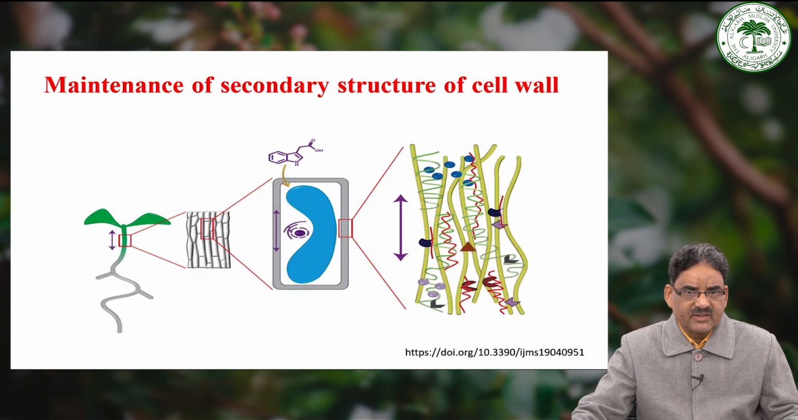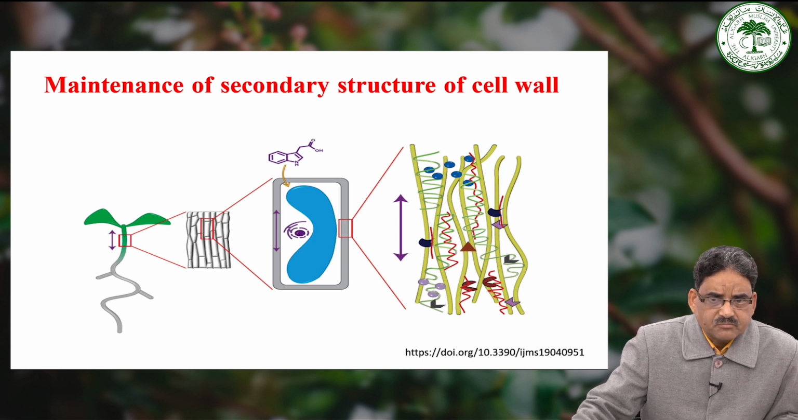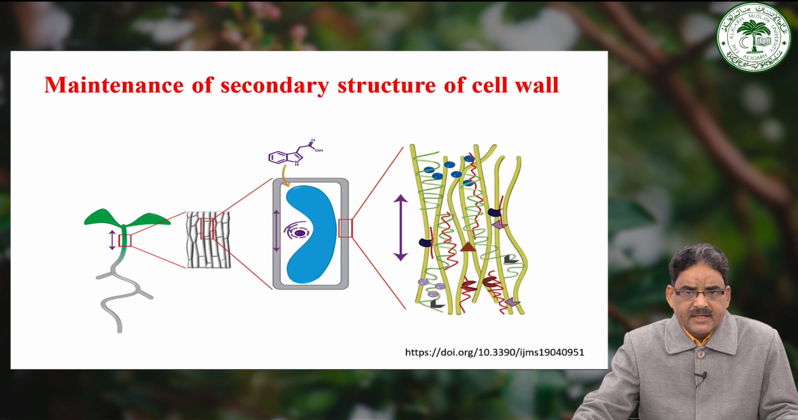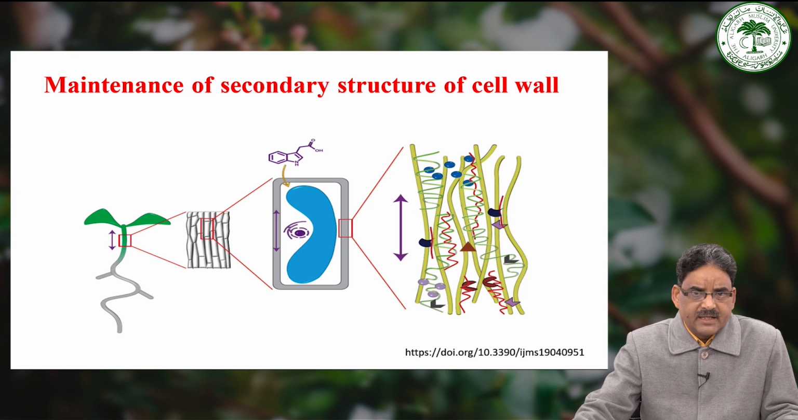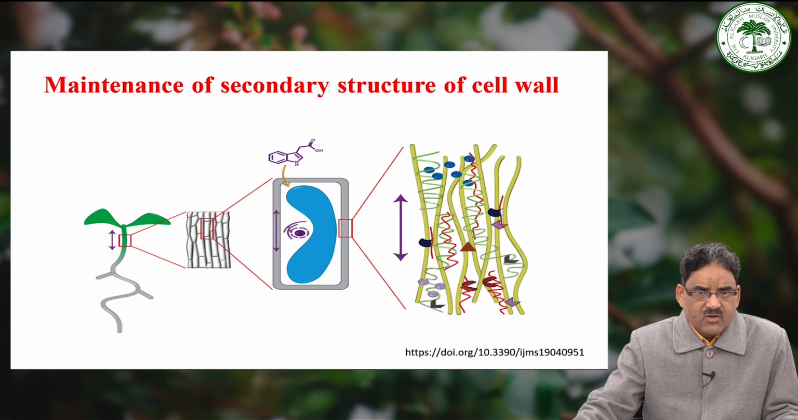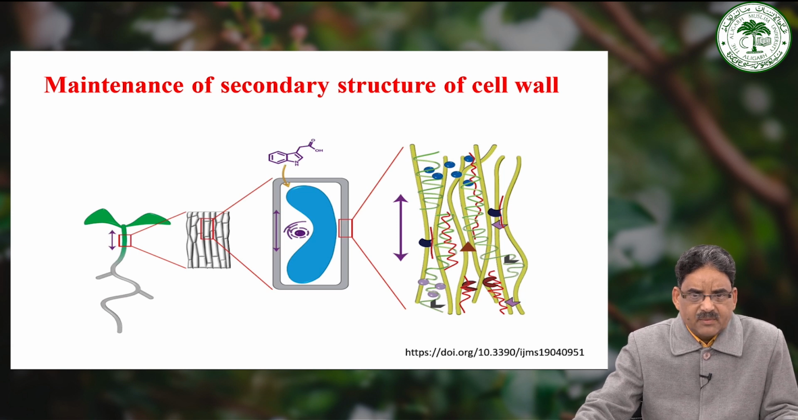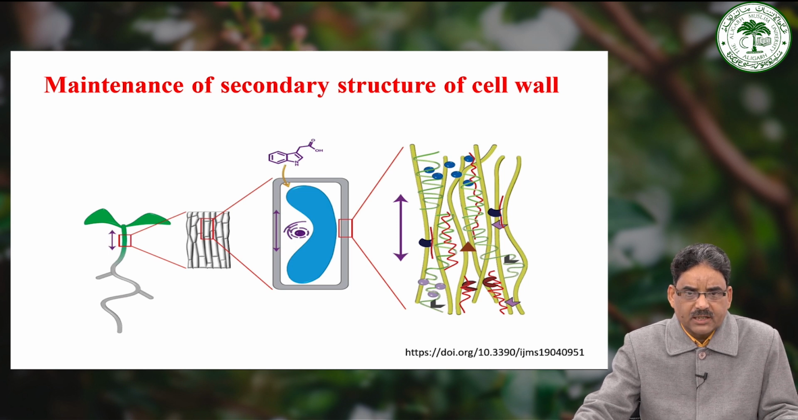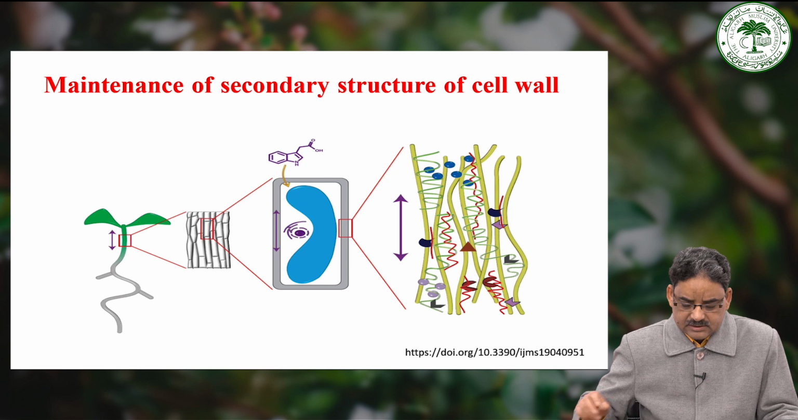Here, as shown in the figure, the maintenance of the secondary structure of the cell wall, or you can say the maintenance of the cell loosening, is induced by the auxin, which involves an enhancement in the uptake and accumulation of solutes, thereby elevating the osmotic potential within the cell cytoplasm. Therefore, the increase in osmotic potential results in turgidity, aligning with the elongation of the cell.